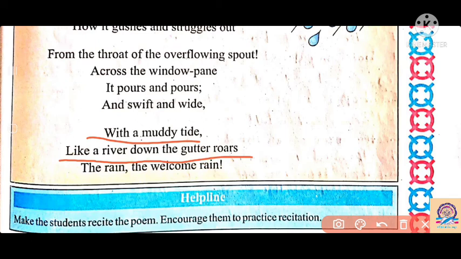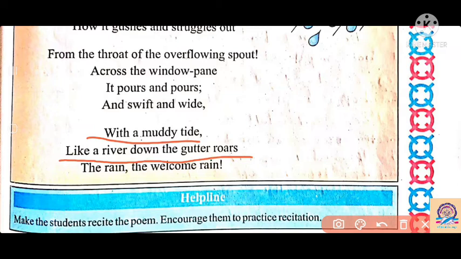When the rivers come down from the sky, they produce some sound, the flowing water of the river.